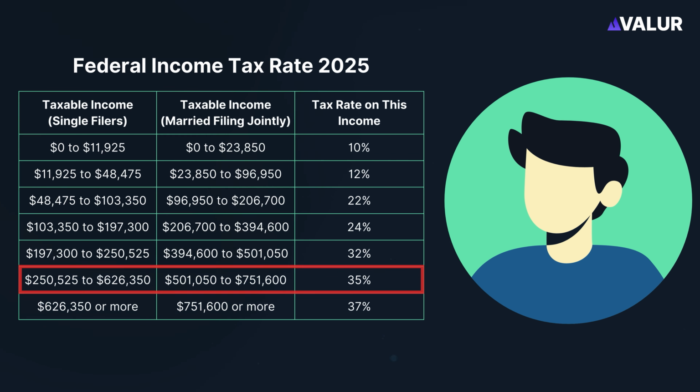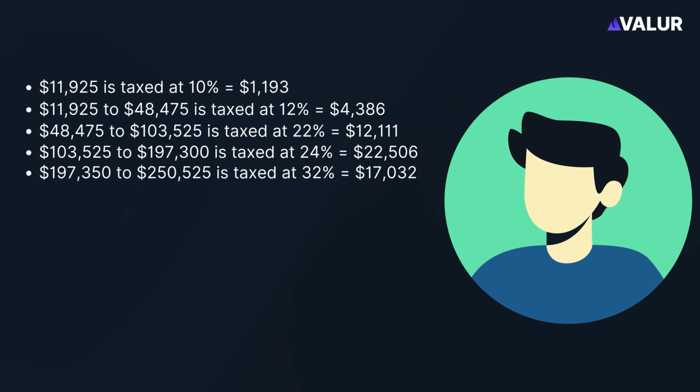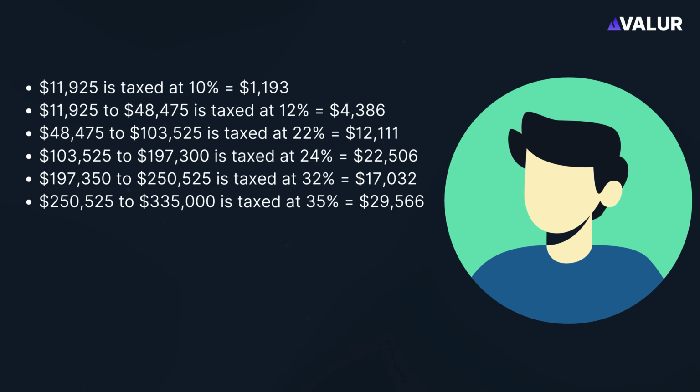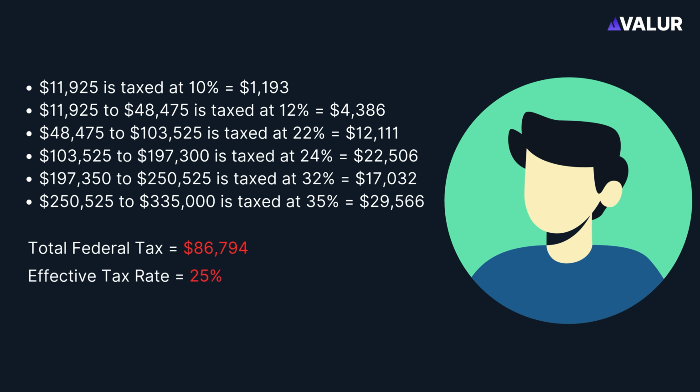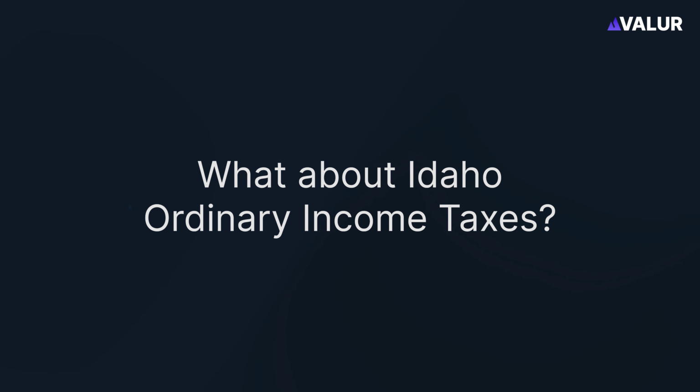This means the 35% bracket begins at around $250,000 of income. This is why only earnings above that threshold are taxed at 35%, while income under that amount is taxed at lower rates. Adding these amounts together, Jack would pay around $86,000 in federal income taxes for 2025, resulting in an effective tax rate of approximately 25%.